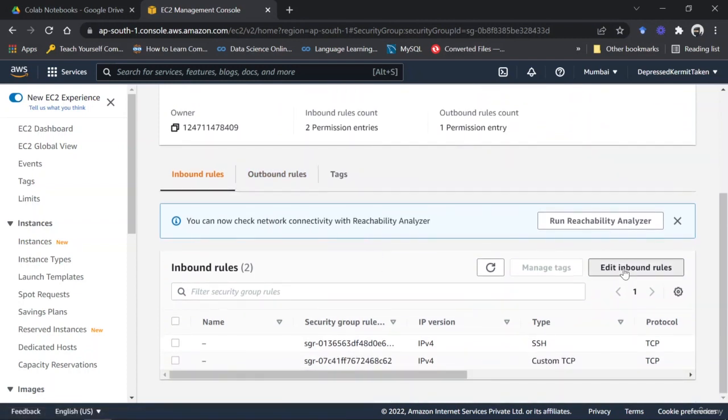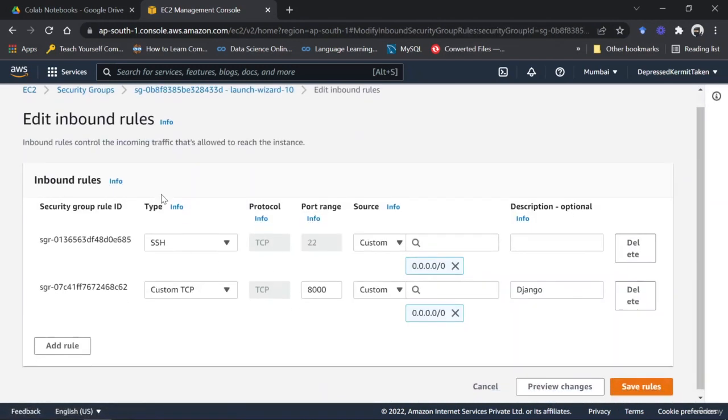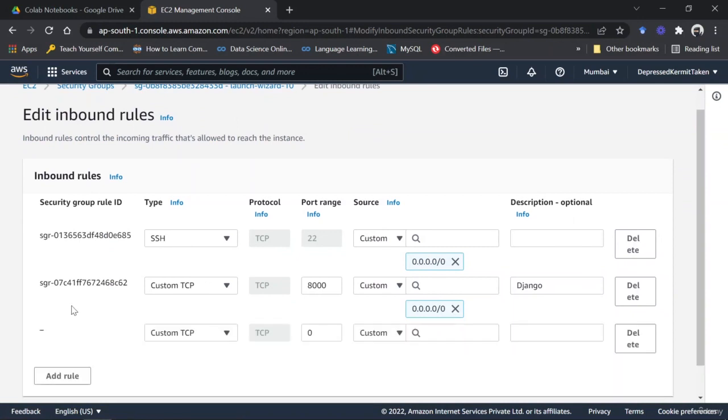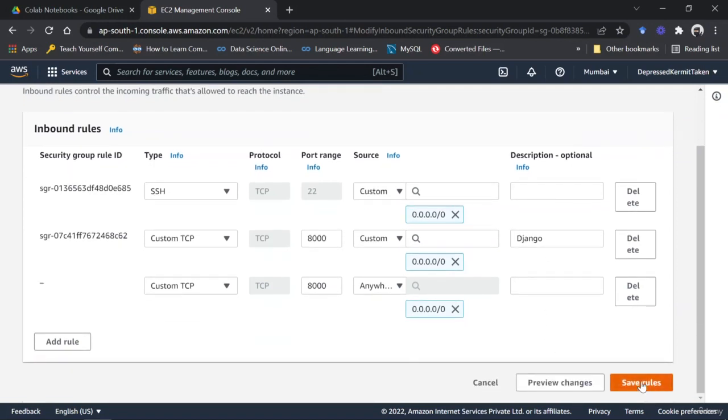Click on edit inbound rule, and then you have to click on add rule. Let it be the same thing, custom TCP. Type in the port, which is 8000, because Django connects on port 8000 by default. Then in the source it should be anywhere IPv4. Then you can type in the description that this is for Django, working with Django, right? And then you need to click on save rules.